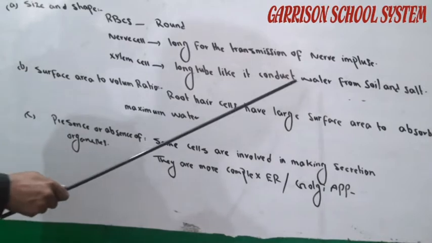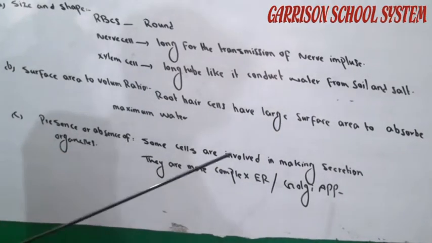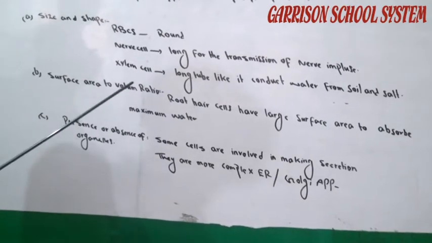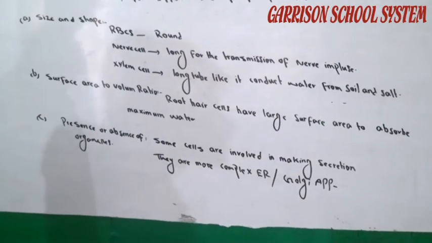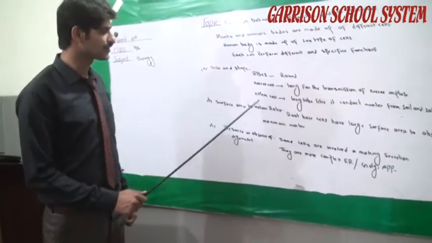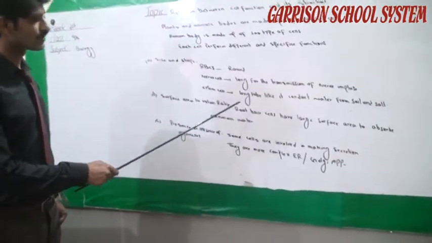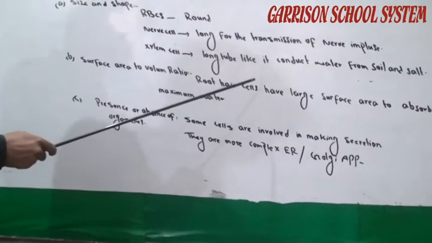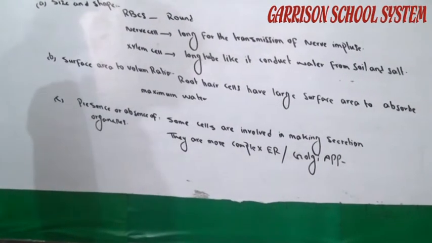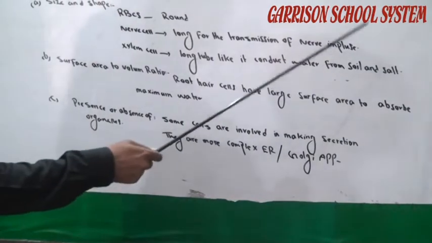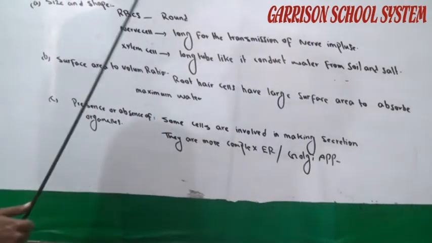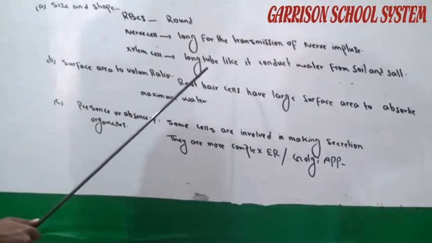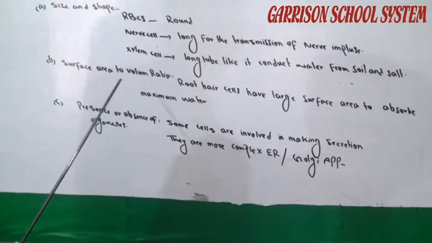They conduct water from the soil and also salt. Surface area to volume ratio of the cells. Root hair cells have a large surface area because they absorb a maximum of water from the soil.